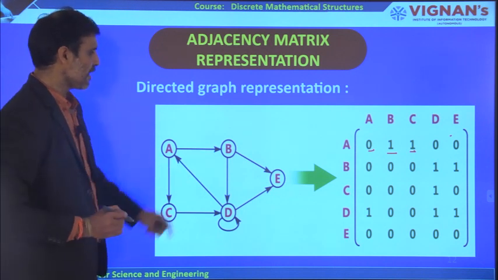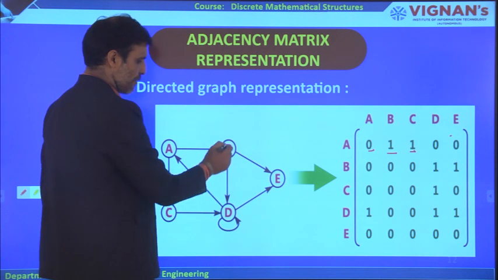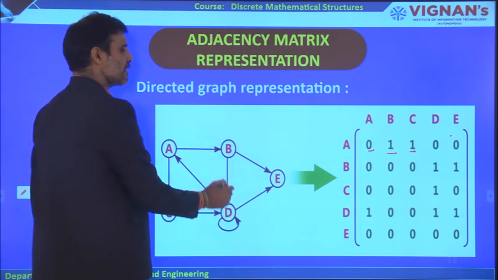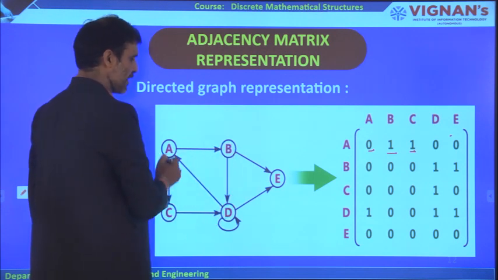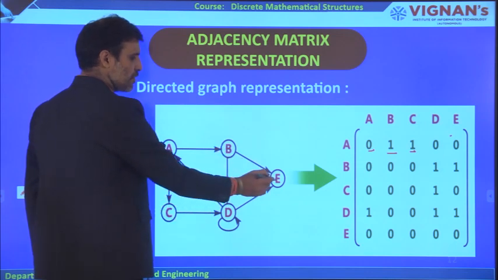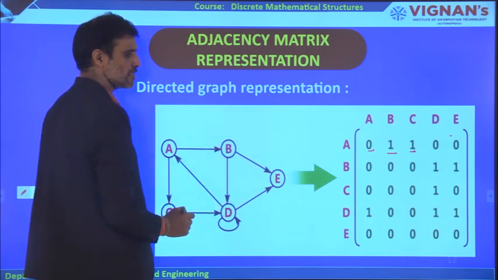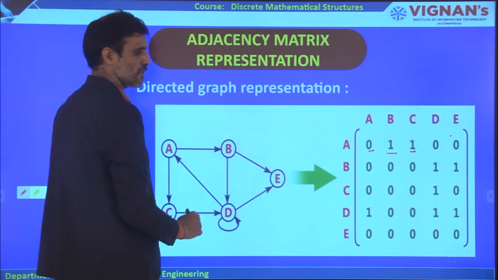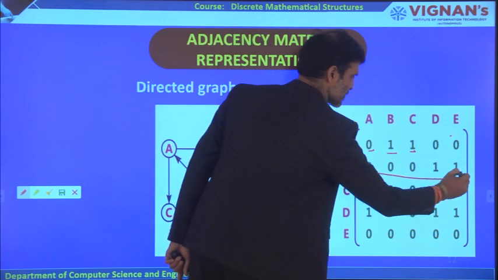Now coming to the case of B, B to E is there, B to D is there, and there is no other edge from B to any other vertices. Therefore B to E is equal to 1, B to D is equal to 1, and the rest of all are equal to 0 like this.